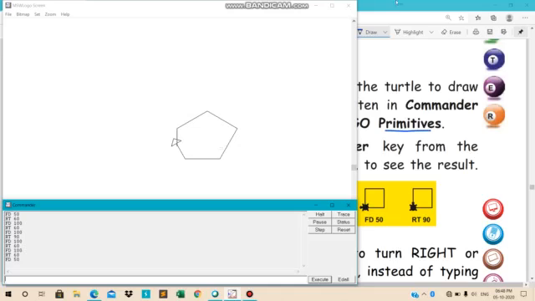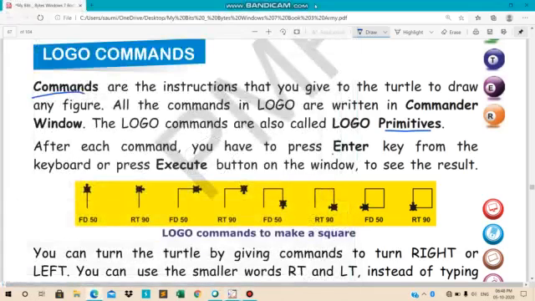तो हमने देखो क्या सीखा, हमने ये सीखा कि कोई भी कमांड तब वर्क कर रहा है जब हम एंटर की प्रेस कर रहे हैं. तो प्रेसिंग एंटर की इज important. So after each command we have to press the enter key from the keyboard or press execute button on the window to see the result.